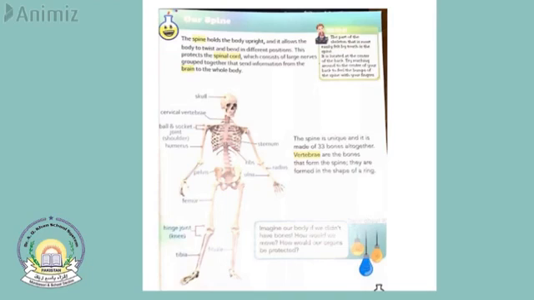It is located at the center of the back. If you touch the back of your neck, you can feel this bone, which is the spine.